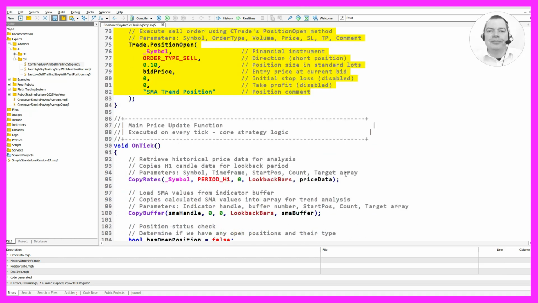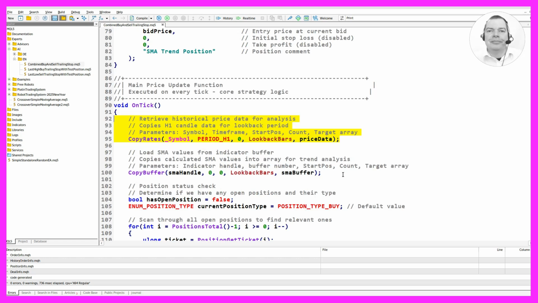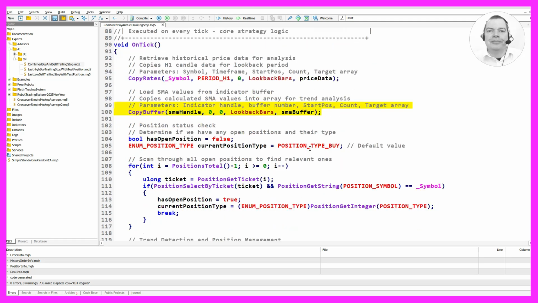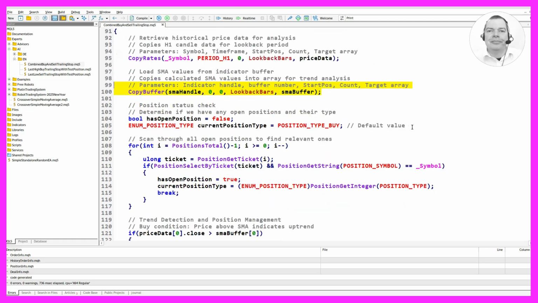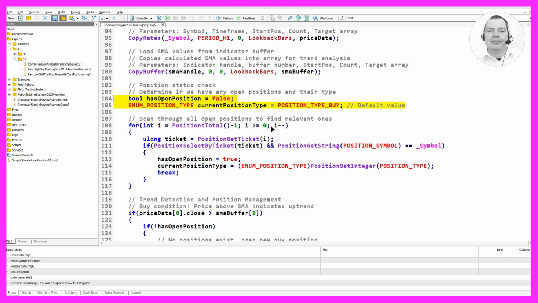The main price update function is executed on every tick and contains the core strategy logic. It retrieves historical price data for analysis, copying H1 candle data for the lookback period into the price data array. It also loads SMA values from the indicator buffer into the SMA buffer for trend analysis. The function checks the position status to determine if there are any open positions and their type. It scans through all open positions to find relevant ones, setting a flag and storing the current position type.